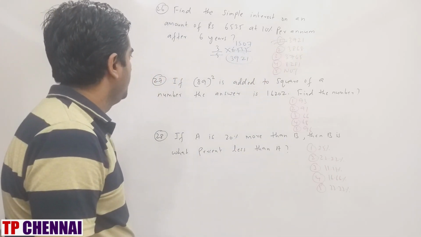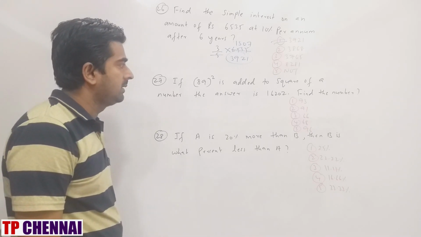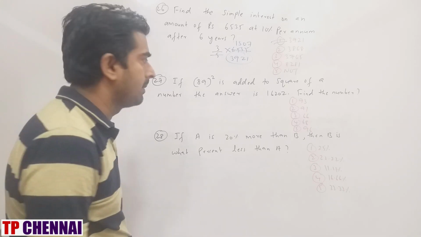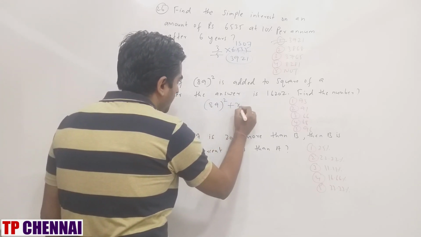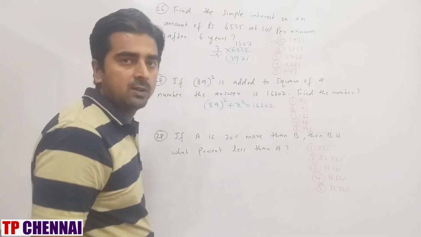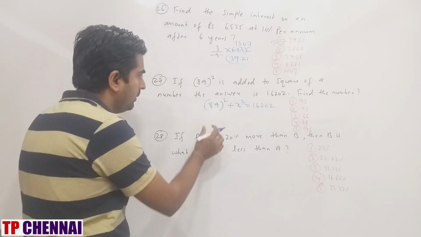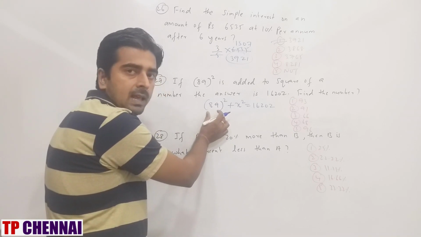Next one. If 89 whole square is added to a square of a number, the answer is 16,202. Find the number. So 89 square plus some number square is equal to 16202. What is 89 square? If you don't know, no need to worry. 89 is 11 less than 100, right? So subtract 11 from 89.